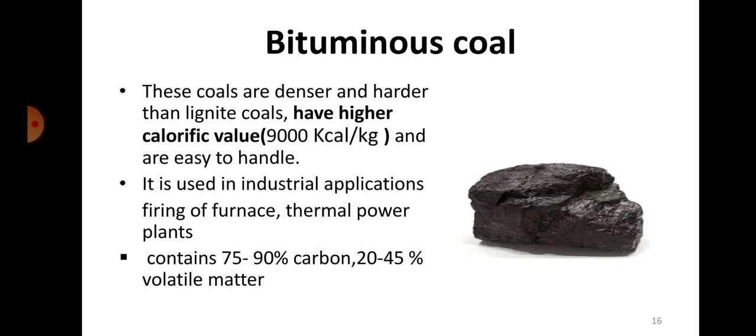So the more the carbon percentage, the better the fuel. The less the moisture content, the better the fuel. So you can see peat stands on the lower level actually. They have more moisture content and less carbon content than lignite. So lignite will have slightly higher carbon content and lesser moisture. Bituminous, the next stage, has still lesser moisture content and higher carbon content.